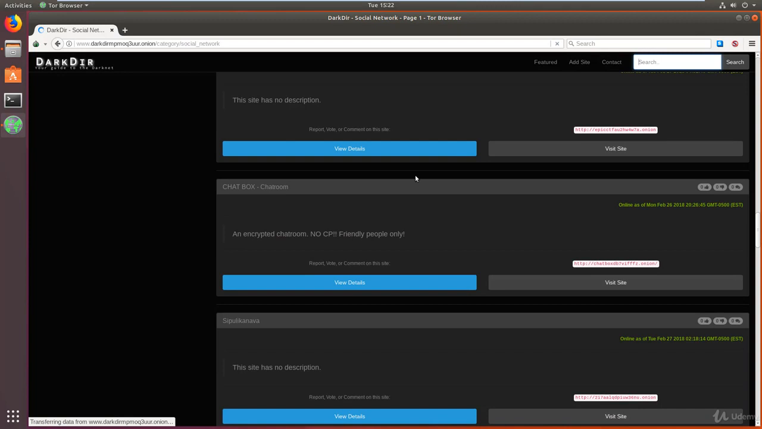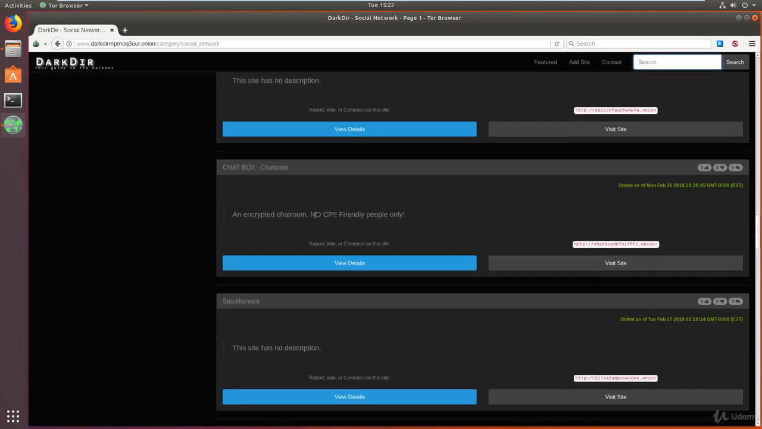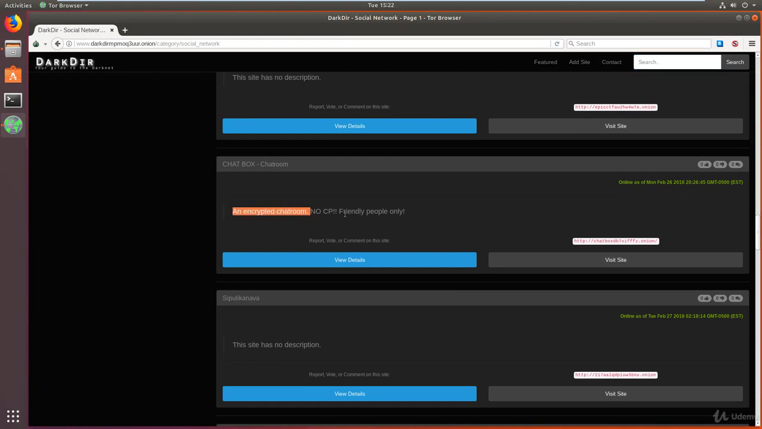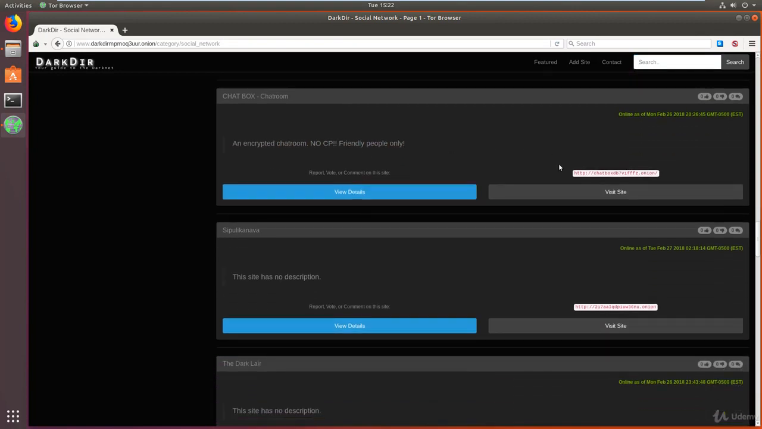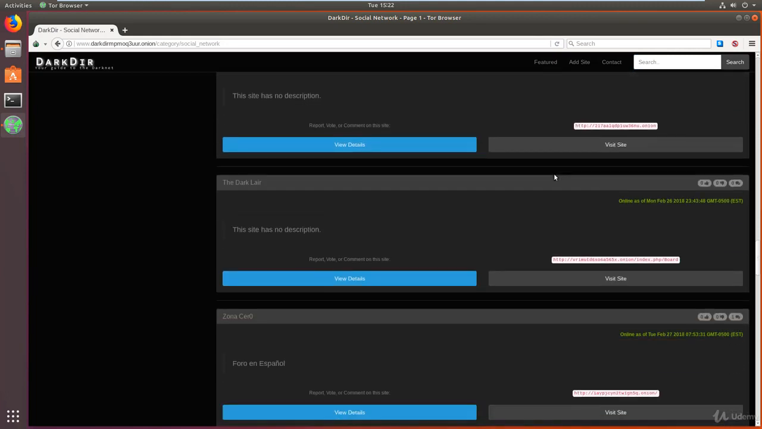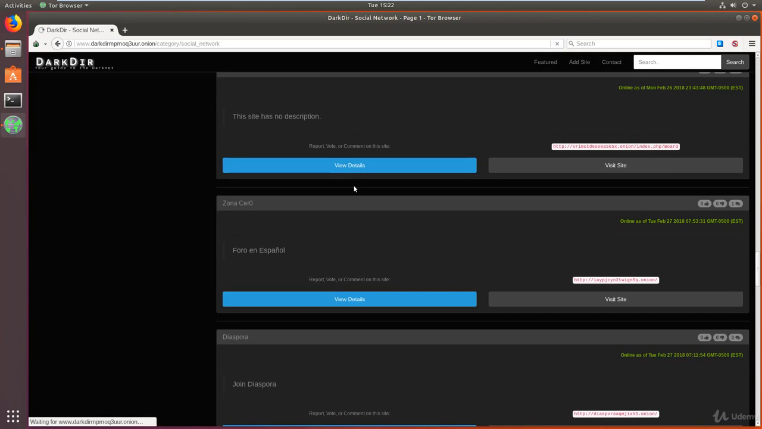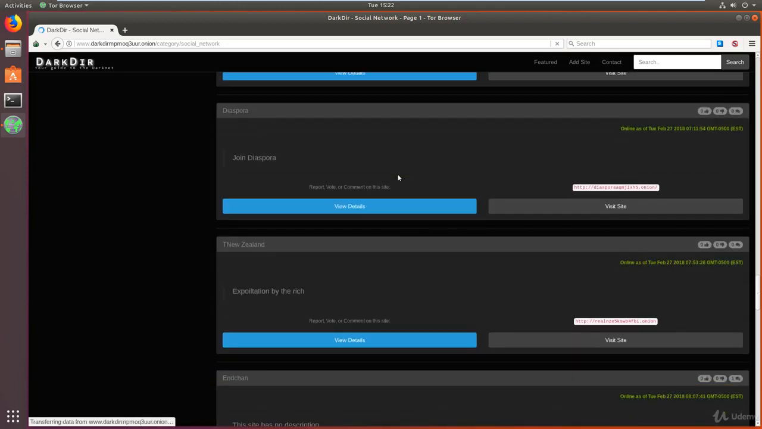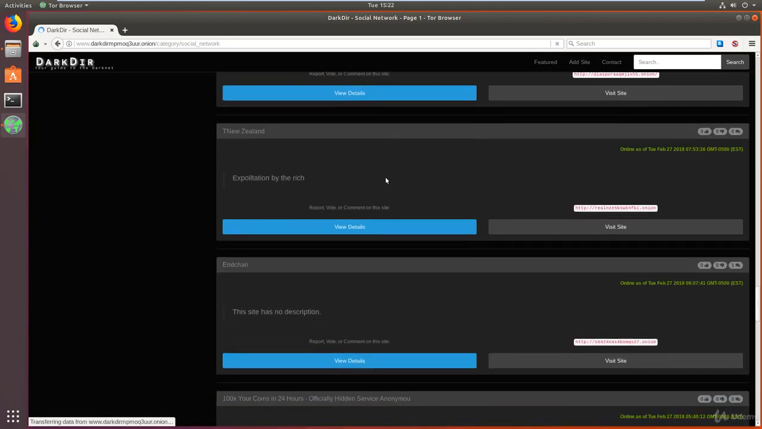Again, as I mentioned in the previous chatroom video, please be wary of the chat rooms you visit. So this one essentially gives you a description of what this chat room is about. So an encrypted chat room, friendly people only. So yeah, you get an idea of what is required. So you have the dark lair. I'm not going to visit that. The New Zealand exploitation by the rich.